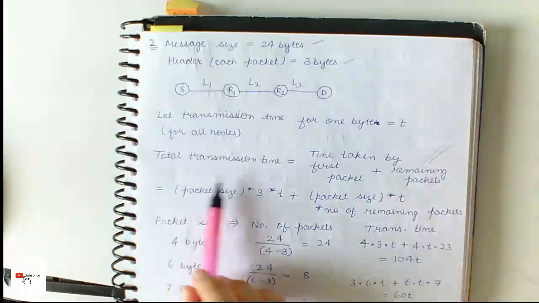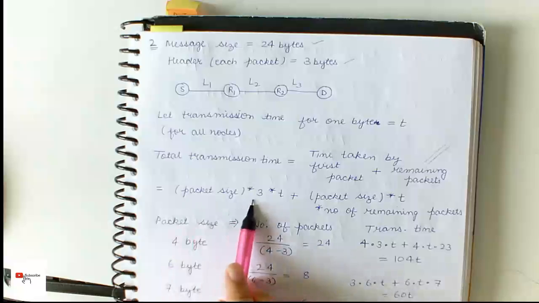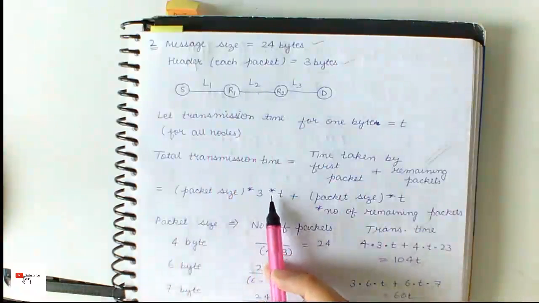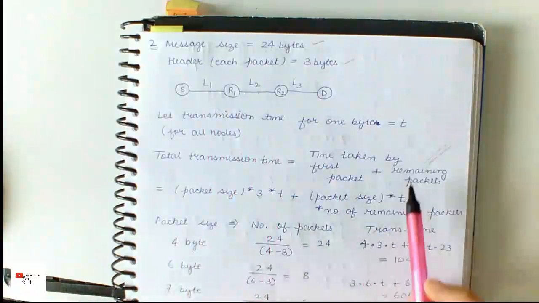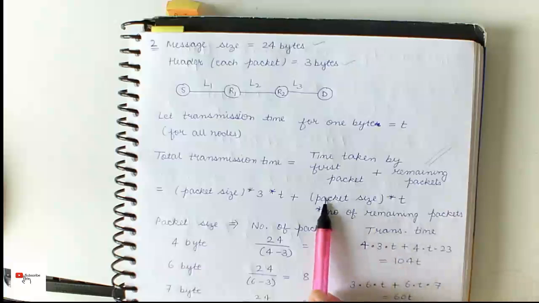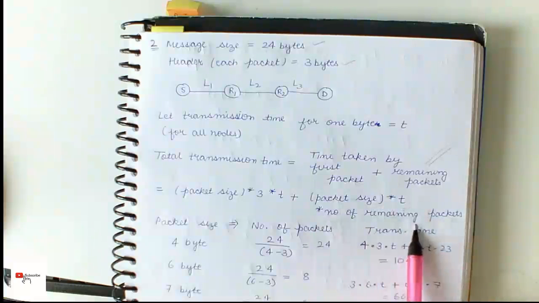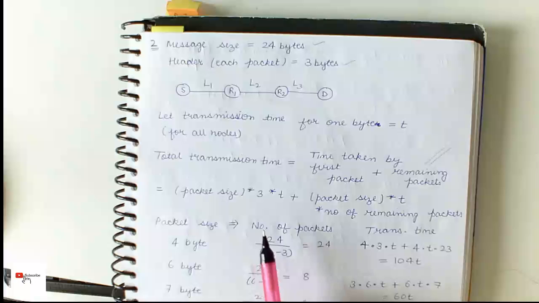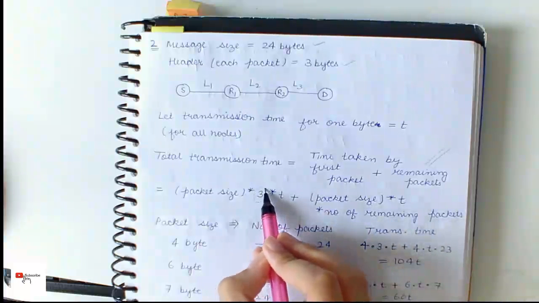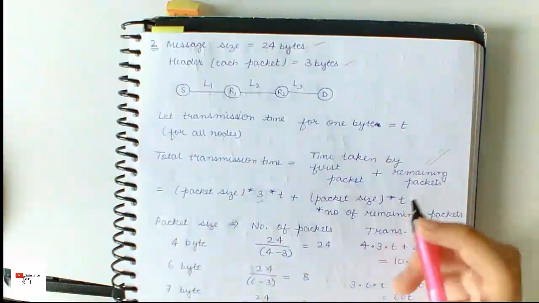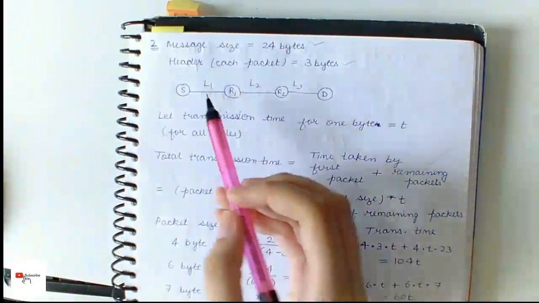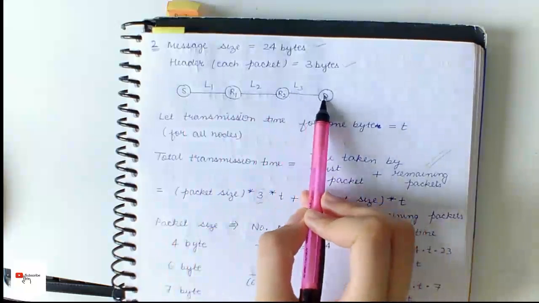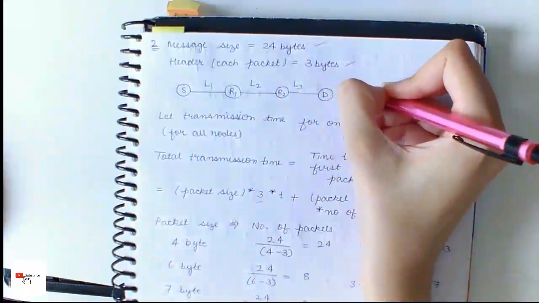So, the time taken for the first packet is packet size into 3 into t, as 3 links are to be travelled. And then for the remaining packets, it becomes packet size into t into the number of remaining packets, as we don't have to add it 3 times. When a packet is going from here to here, another is going from here to here, and the third one is going from here to here parallelly.